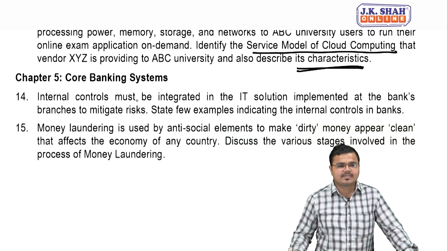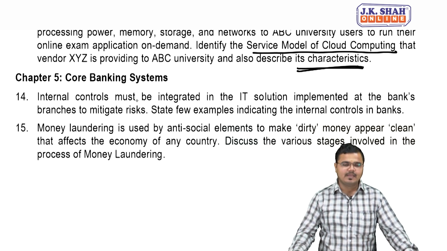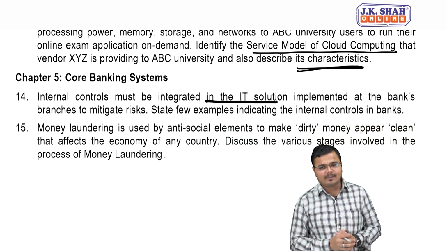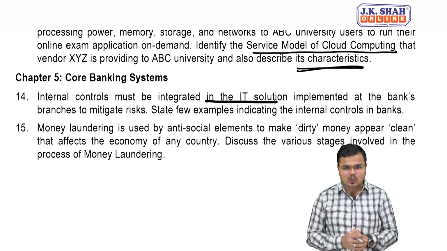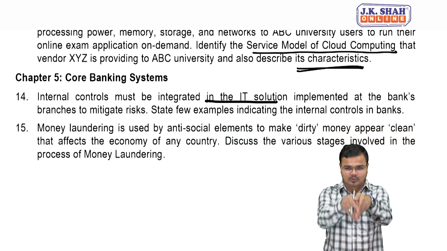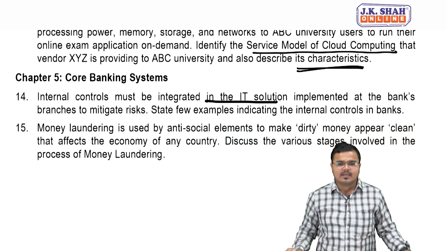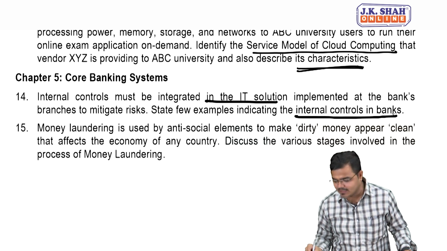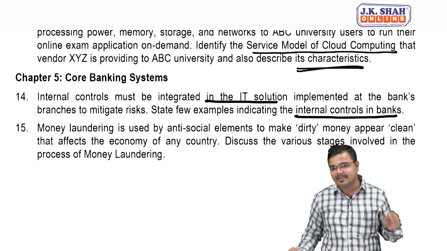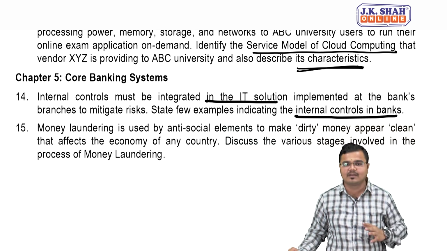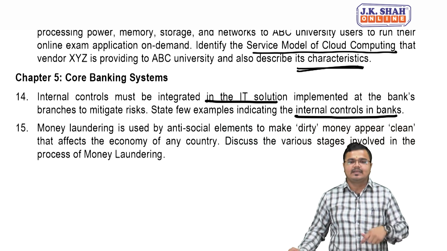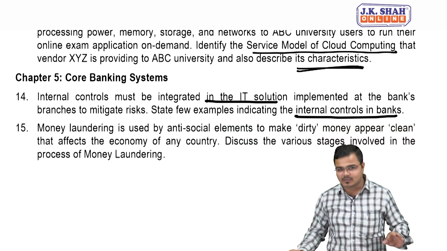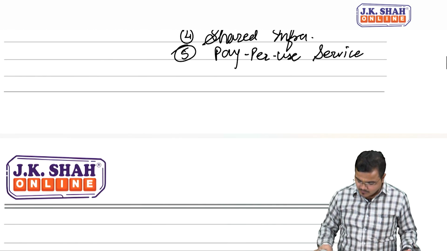Okay, students. Now we'll see the chapter number 5 question. What they had given: Internal control must be integrated in the IT solution implemented at the bank's branches to mitigate the risk. So obviously we need internal control as well as IT control to reduce the risk of banking. Now state a few examples indicating the internal controls in a bank. So please make sure that you are very clear on what they have asked. They started the question with integrating an IT solution, but the question ends with what? Internal controls. So let's try to see